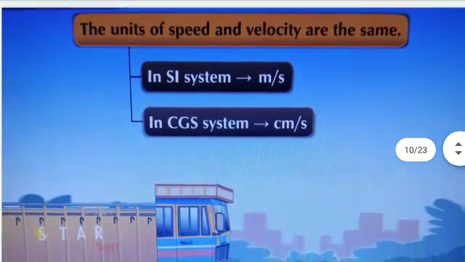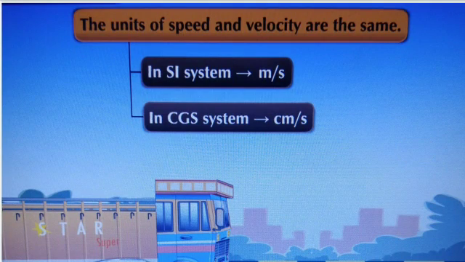Now, the units of speed and velocity are the same. Though these are two different types of quantities, the units of speed and velocity are the same. In the SI system, the unit of speed and velocity is meter per second. And in the CGS system, the unit is centimeter per second.